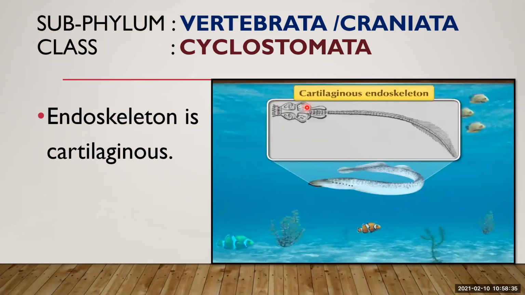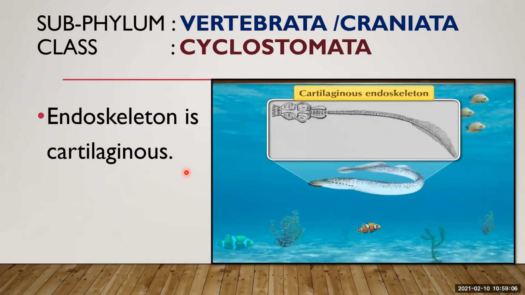In endoskeleton, endo means inner or inside, and skeleton means covering. So endoskeleton means inner covering or internal framework of the body, which protects the internal organs of an organism. Endoskeleton is cartilaginous. Cartilaginous means it is made up of a main type of tissue, that is connective tissue.